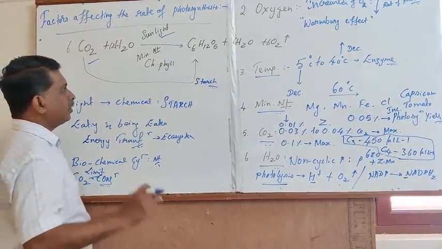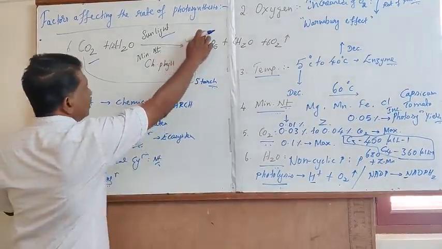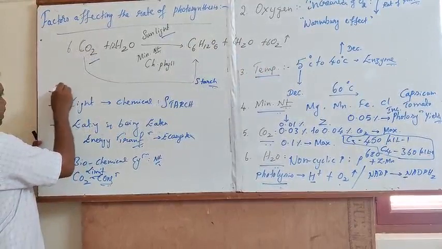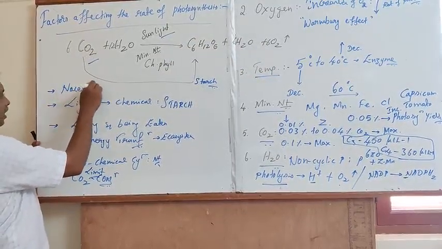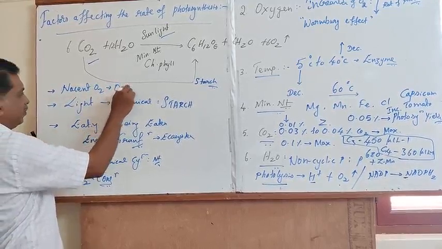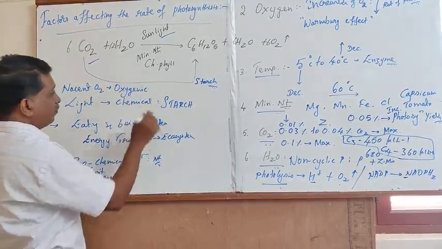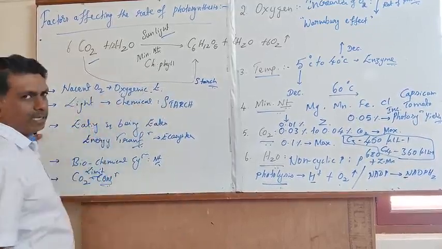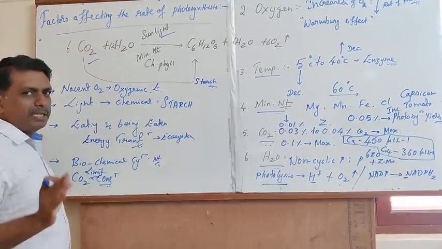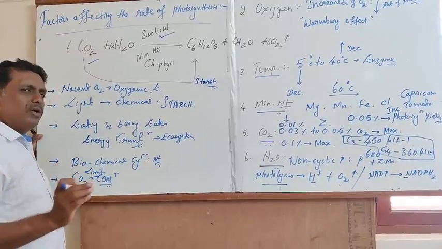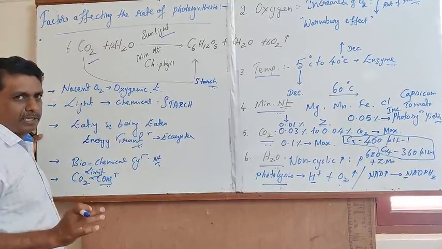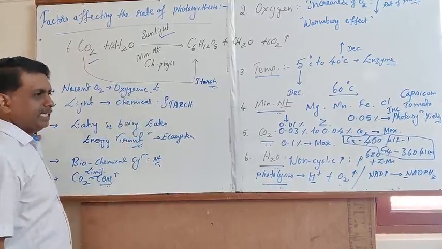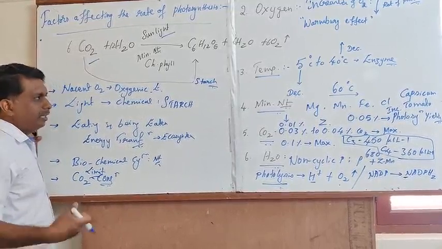Another important contribution offered by photosynthesis is the liberation of nascent oxygen. The nascent oxygen is very essential in order to maintain oxygenic environmental conditions on the Earth's surface, especially in the case of heterotrophic organisms. In order to exhibit the phenomenon of respiration, it requires the essentiality of nascent oxygen in order to liberate the energy.